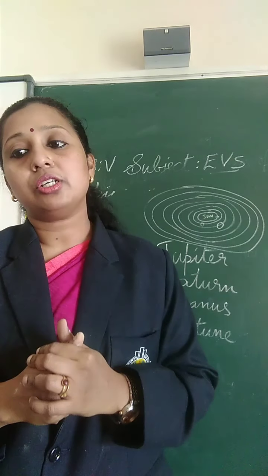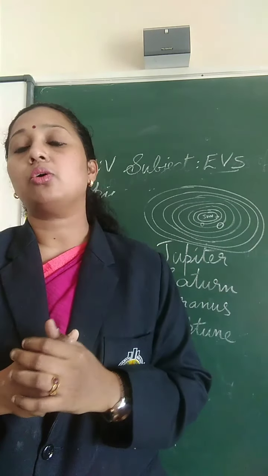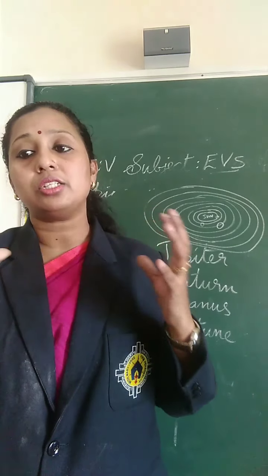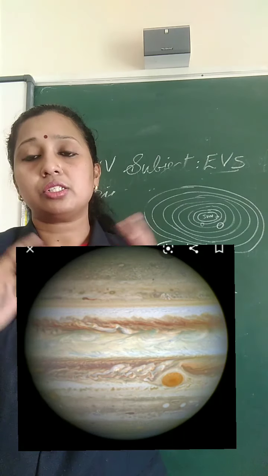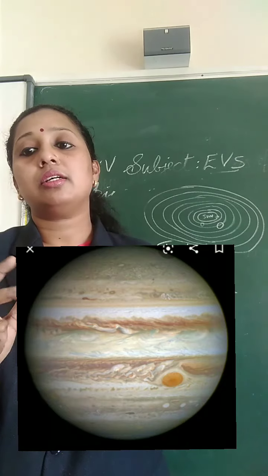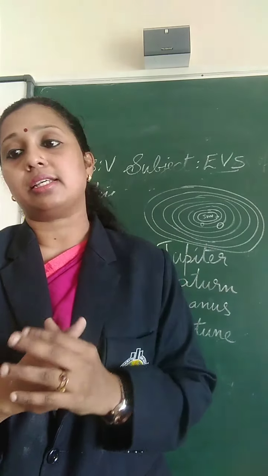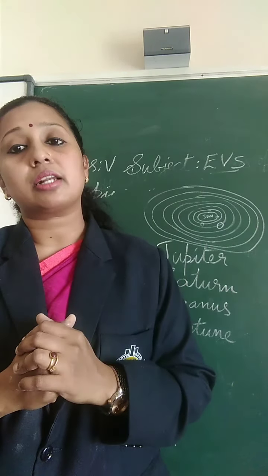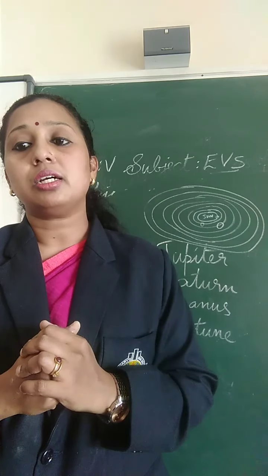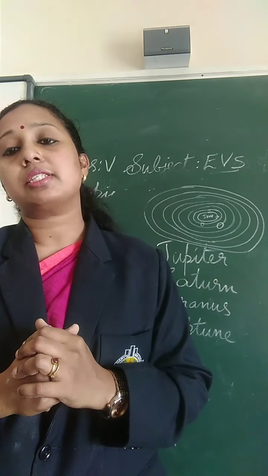It is a gaseous giant planet. Gaseous means gas. So this Jupiter is rich in gases. So it has a great red spot. It is 3 times the size of the Earth.